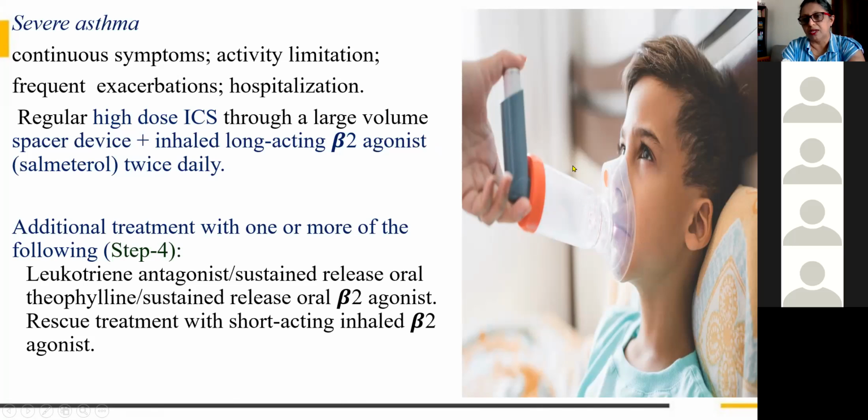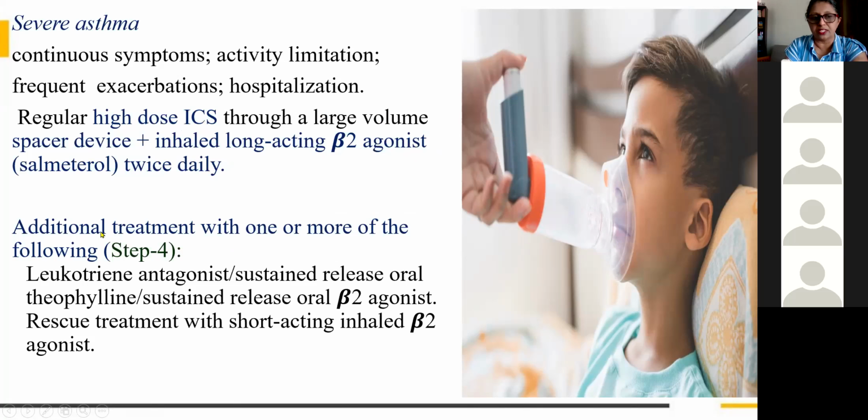So we are keeping the spacer, or we can go for nebulization also. So what are we giving? We are giving inhaled corticosteroid through this spacer device plus long-acting beta-2 agonist. It should be twice daily. Severe asthma. Again, we will be seeing additional treatment for this severe acute asthma. So this is severe asthma.